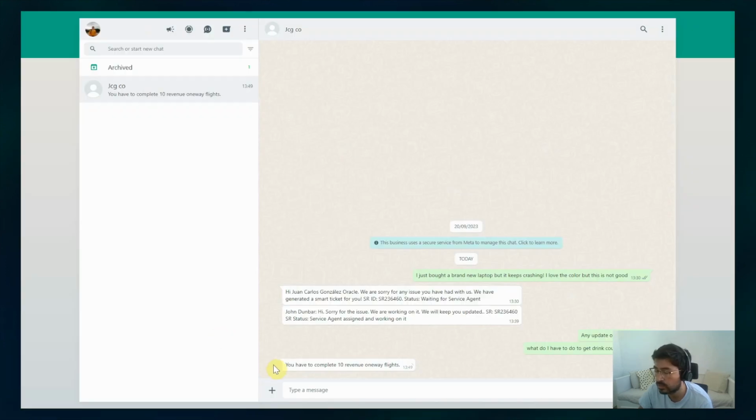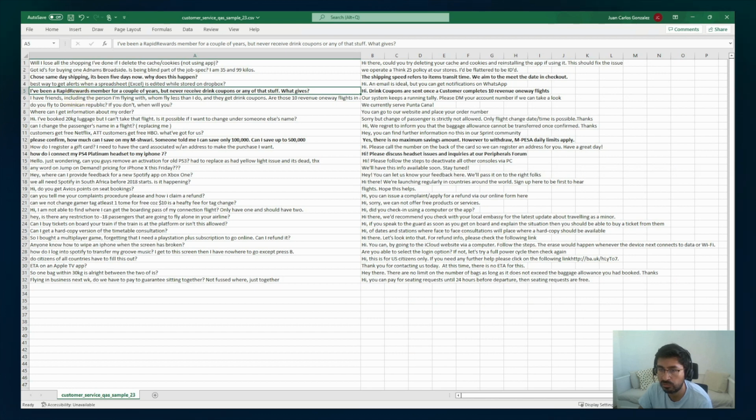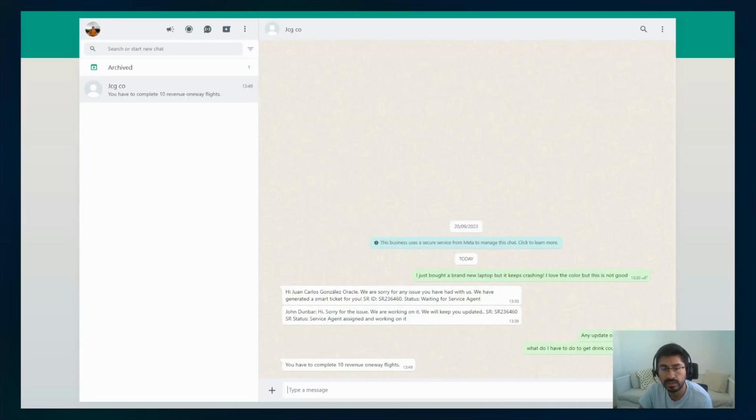In this case, the question is very different, or similar, but in a different way. What do I have to do to get drink coupons? Here, this customer is not mentioning Rapid Rewards or something like that. So here is where you can see the kind of intelligence that the LLM is able to reply to that question based on the dataset I provided, and this dataset is being provided in real time.